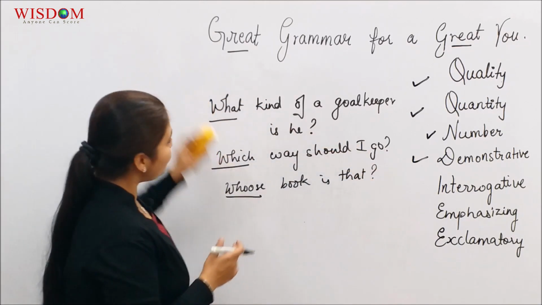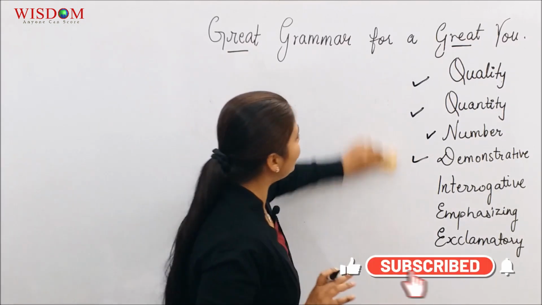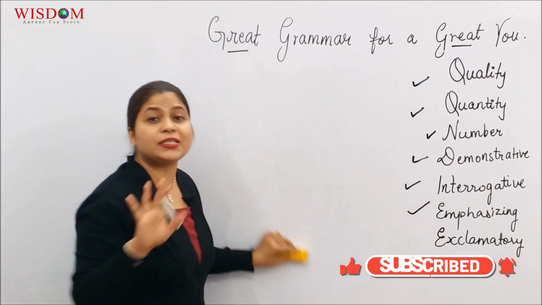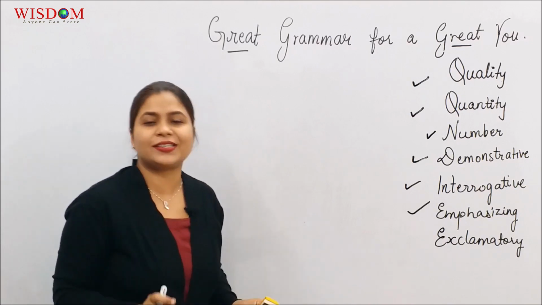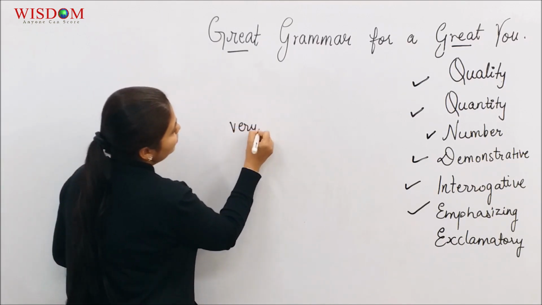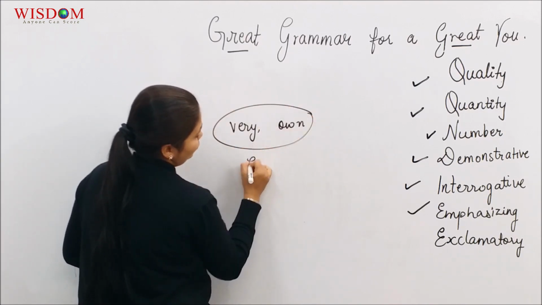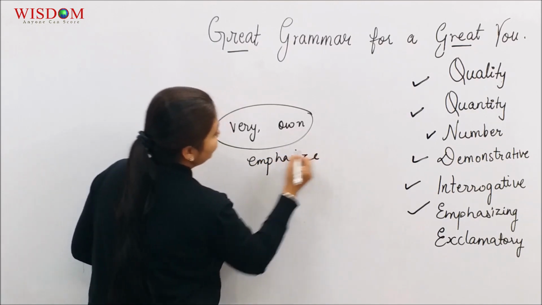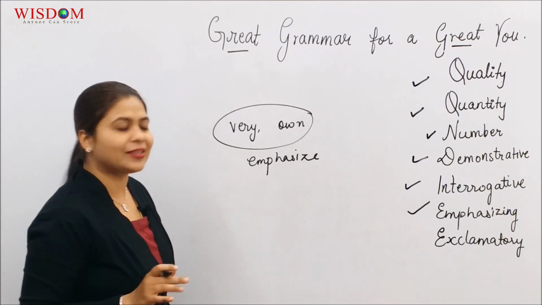Next one, emphasizing adjectives. Two simple words, just for emphasizing. Mind your own business, the word own. This is the very question I was asking, the word very. So the word very and the word own, which are basically used to emphasize, will be categorized as emphasizing adjectives.